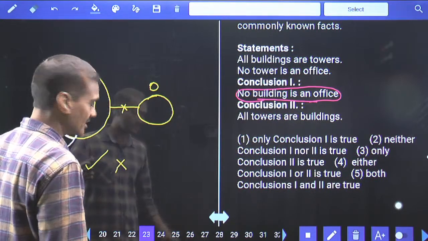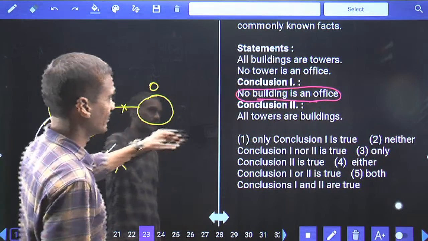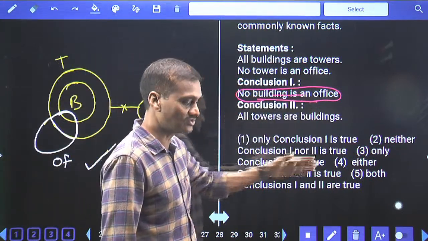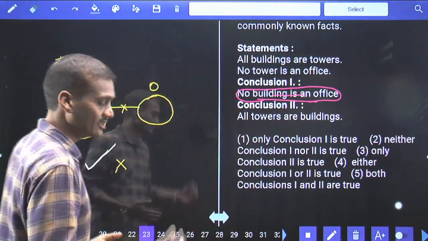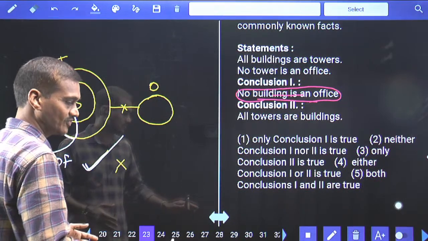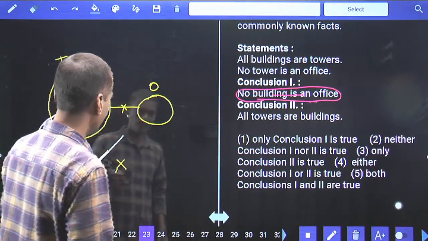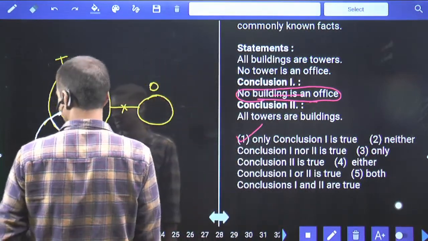As we cannot draw this, this first conclusion cannot be false at least once. As it cannot be false, that will be 100% true. Then what is your answer? Only one is true, that is choice 1, question number 23.